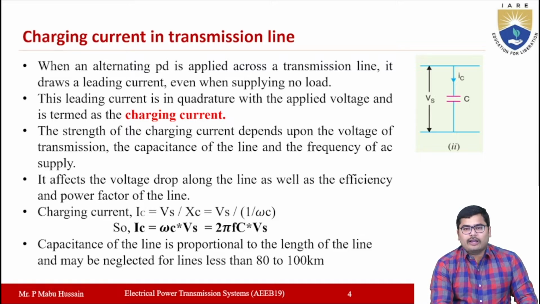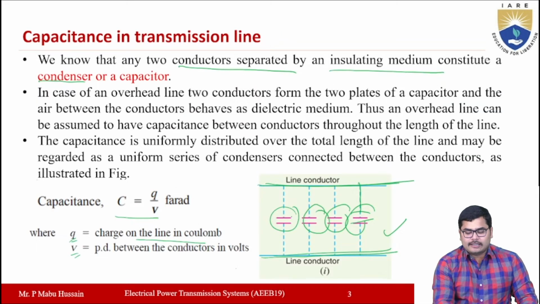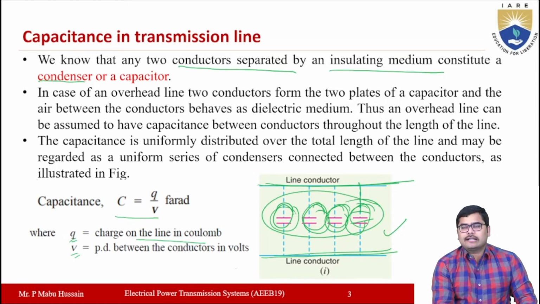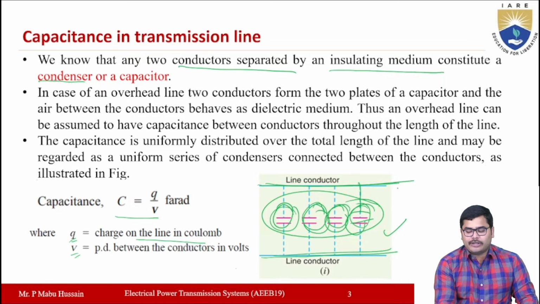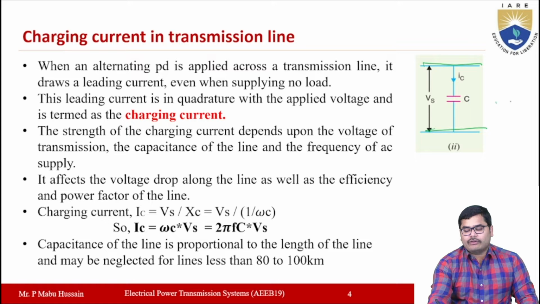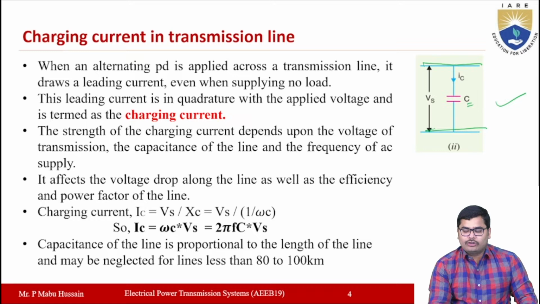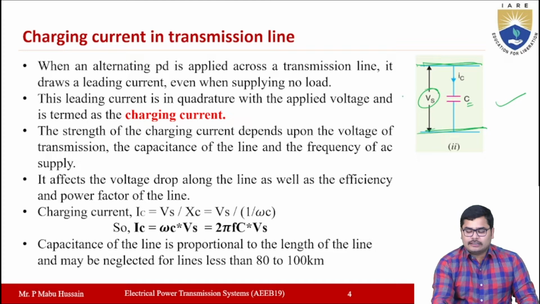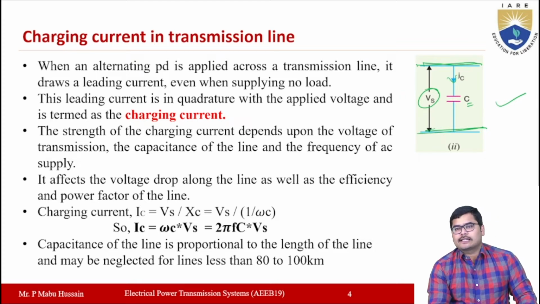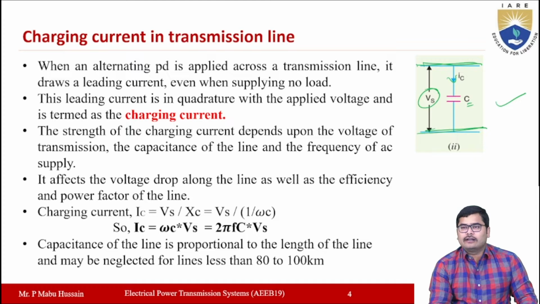Now you know that there exists a capacitance between the two conductors of the transmission line system, and the capacitance will be represented like series-connected condensers here. Now the total of these connected capacitances will be represented as a single capacitance by connecting them as a lumped element, so that this circuit will form. Here is the total capacitance of a transmission line system. Now if you apply some voltage Vs across this transmission line system, then some current will flow through this capacitance. Now this current is leading the supply voltage.